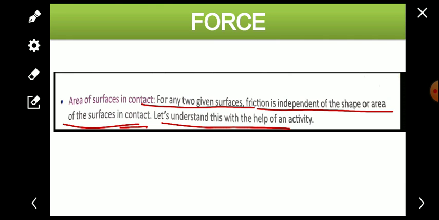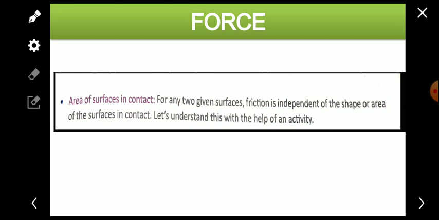You will read the activity and try to do it. You will understand that for any two given surfaces, friction is independent of the shape or area of the object. It means whatever the surface area in contact is, it will not affect the frictional force.